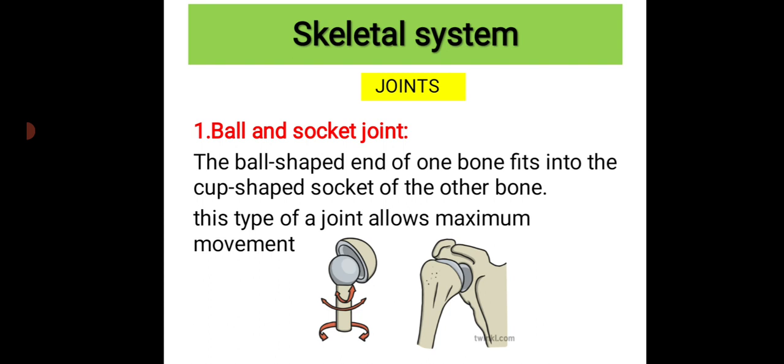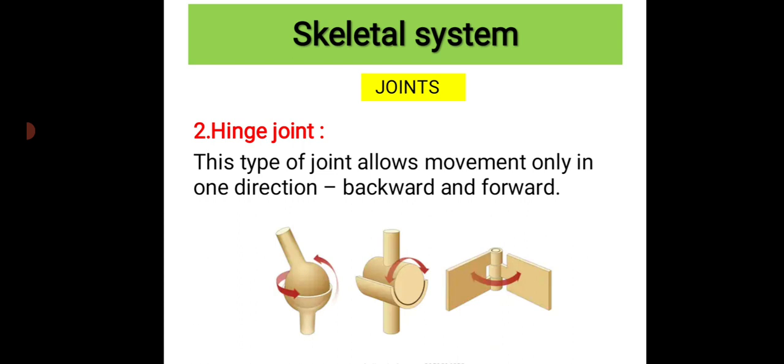Fine. This kind of bones are present at your shoulder and at your hip. Next type of joint, that is hinge joint. This type of joint allows movement only in one direction. That means that could be backward or that could be forward. For example, children, this kind of bones work like the hinges of a door.